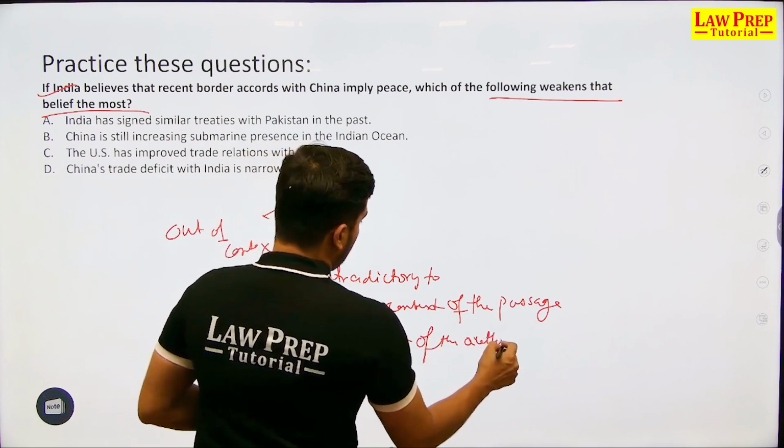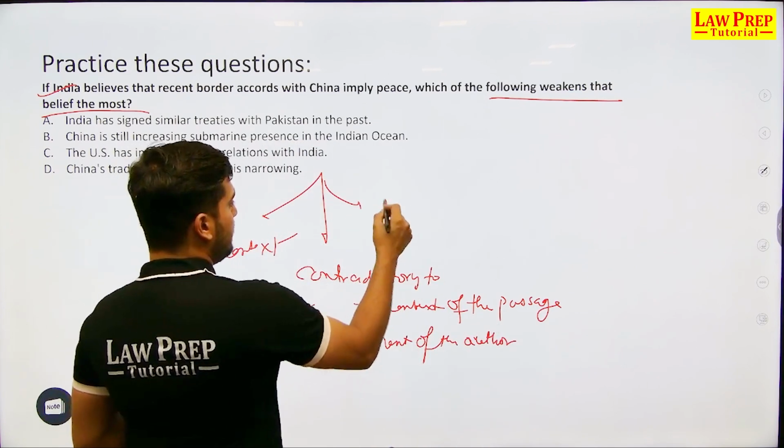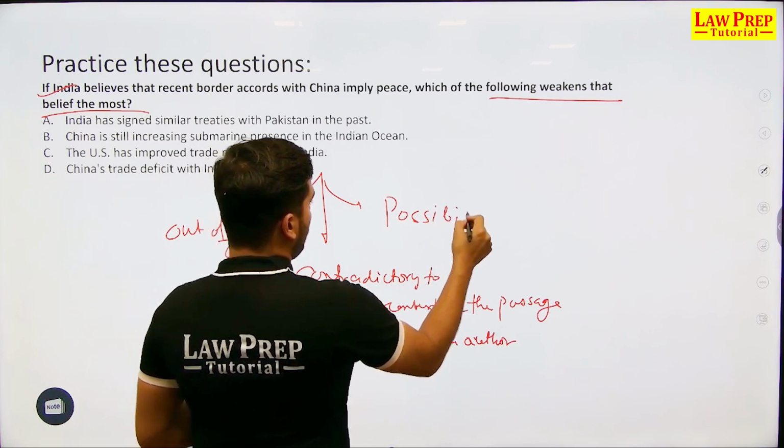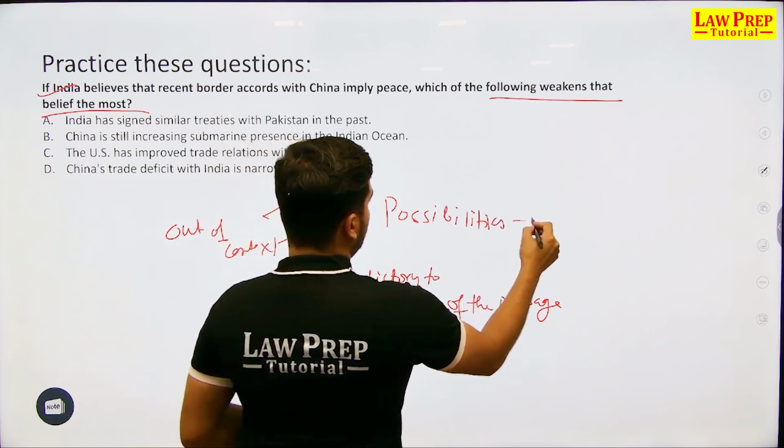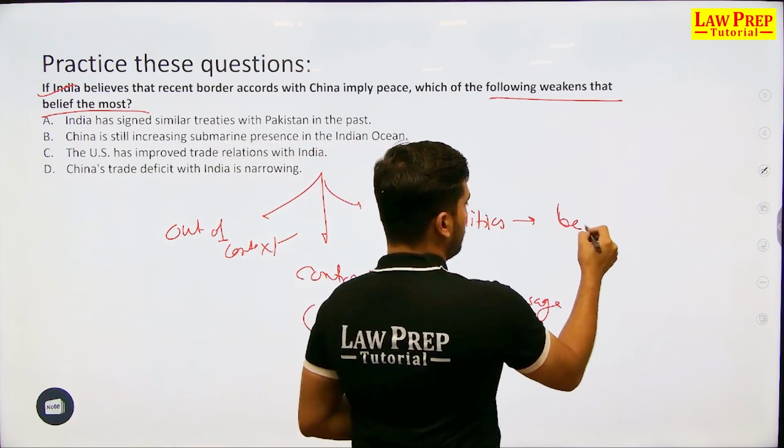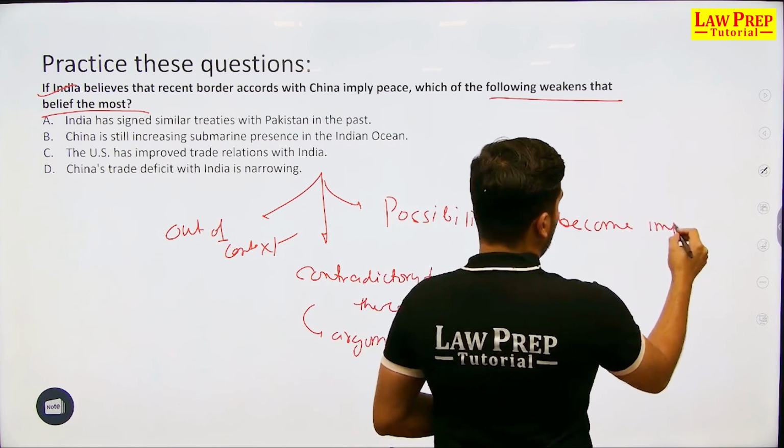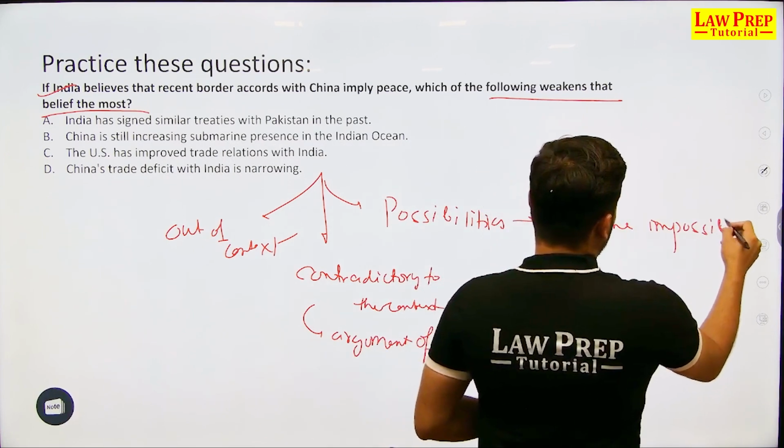Or weakening statements are anything where the passage is talking about certain possibilities, and the possibilities will become impossible if such a statement would be considered.